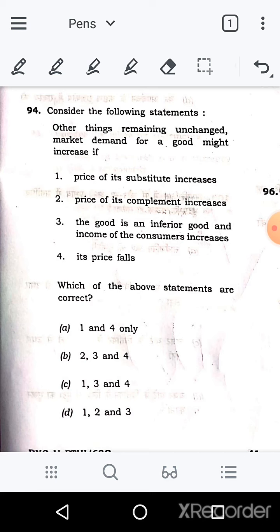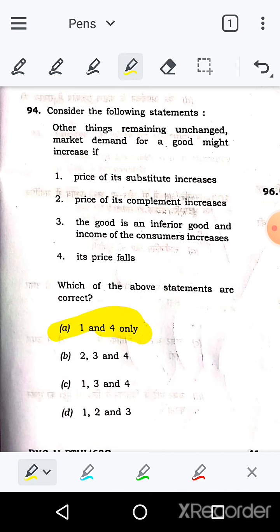Or price of its complement increases, the good is an inferior good and income of the consumer increases, its price falls. So here we can easily guess 1 and 4, because the other two options, 2 and 3, are basically not making sense of an increase in demand of a particular product. So option 1 and 4 correct here.